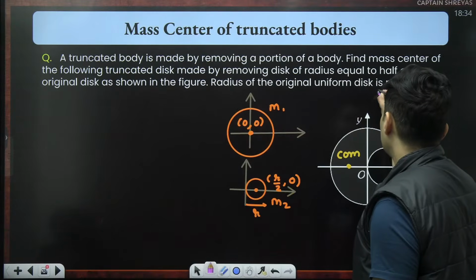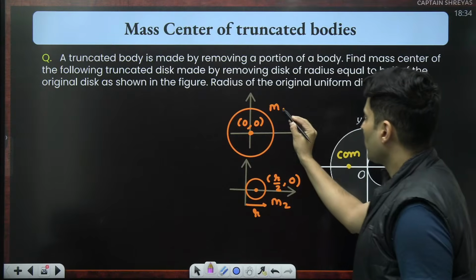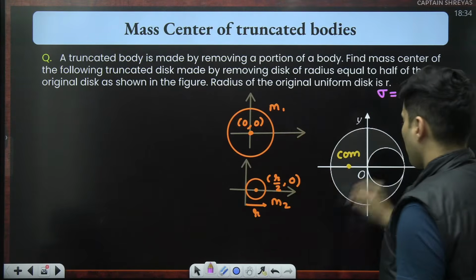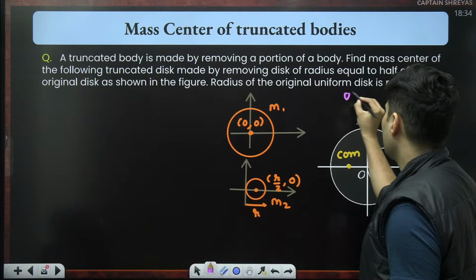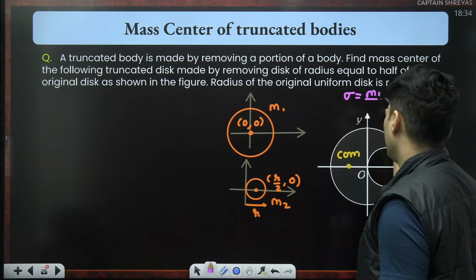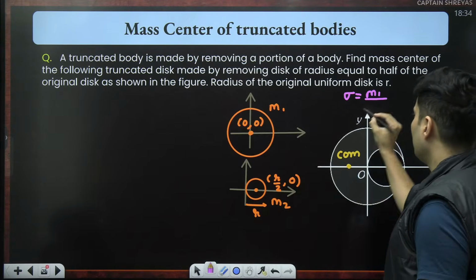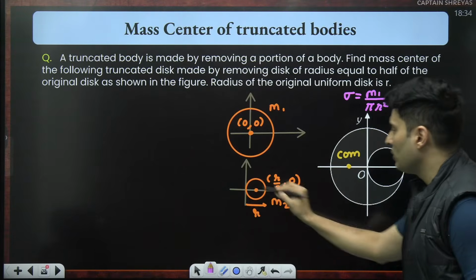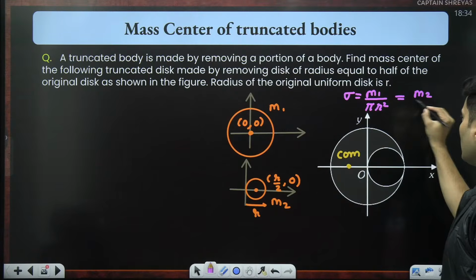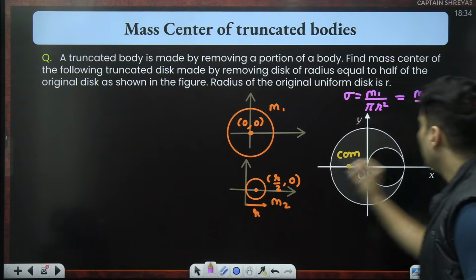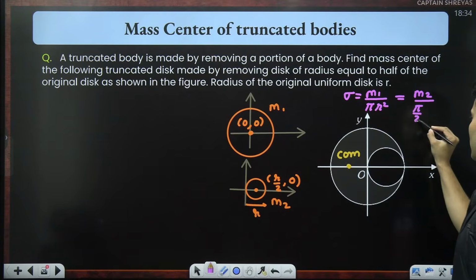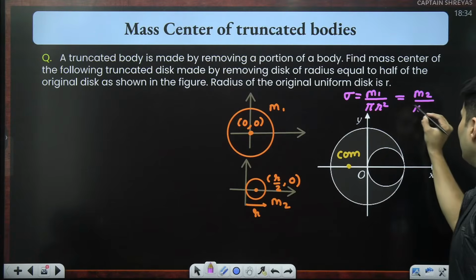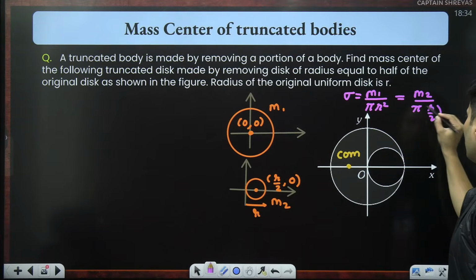So sigma will be equal to this mass upon this area. Think about it. Sigma will be mass number 1 by the total area of the big thing, which is pi r square, and it will also be the mass of this part, m2, upon this area, which is pi times (r by 2) square.